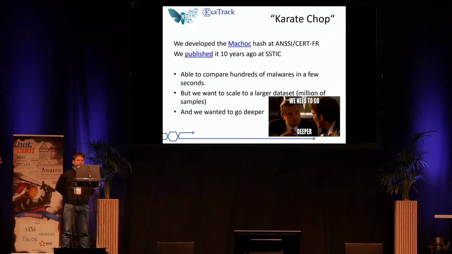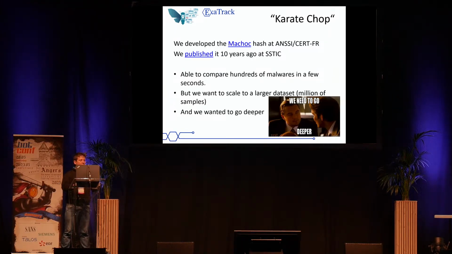So to answer these questions, we developed the Machoke hash at NC, and we published it in 2015 at STIC. This algorithm was able to compare hundreds of malware in a few seconds. However, we discovered that it doesn't scale to a larger data set, such as a million samples, and we wanted to go deeper in our analysis.